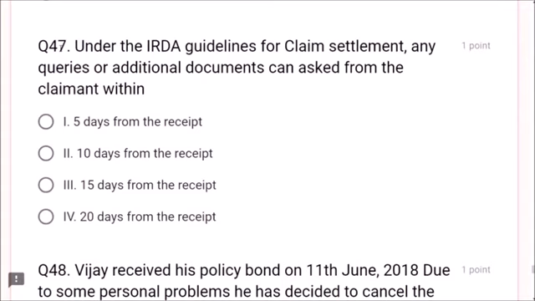Question number 47. Under the IRDA guidelines for claim settlement, queries or additional documents can be asked from the claimant within how many days? 15 days, friends. Don't think, just go directly 15 days.